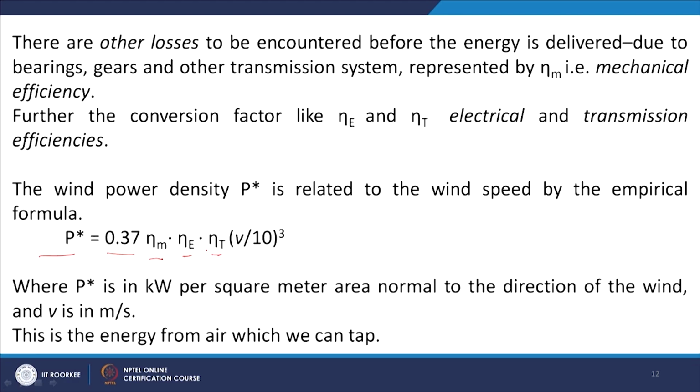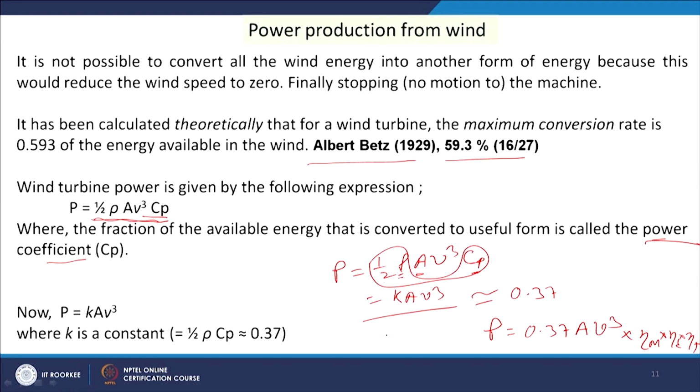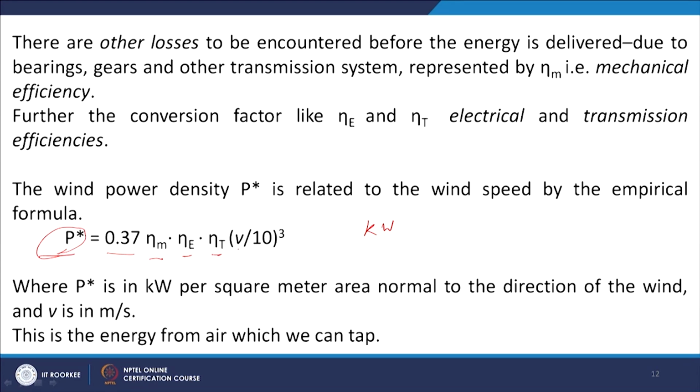So, there will also be some efficiency term. And here V cubed by 10 cubed, because the power potential is considered in terms of kilowatt. Here we have the watt unit, and if we want to convert it into kilowatt, it is divided by 1000, written as V cubed by 10 to the power 3. We already had V cubed, now V cubed by 1000.